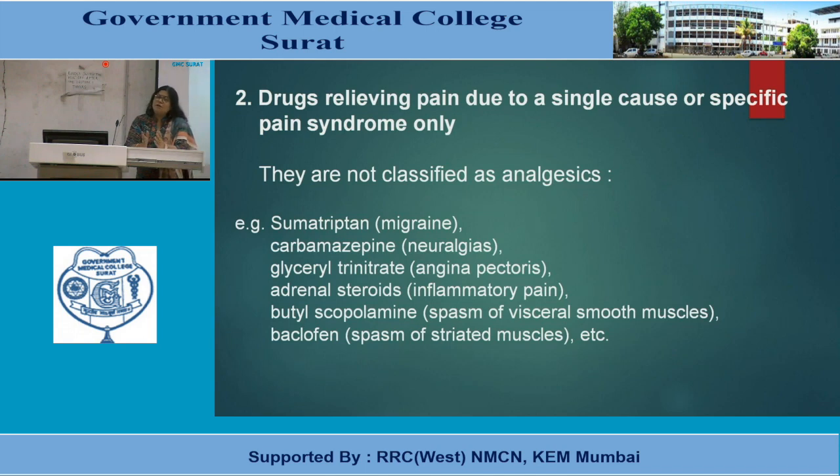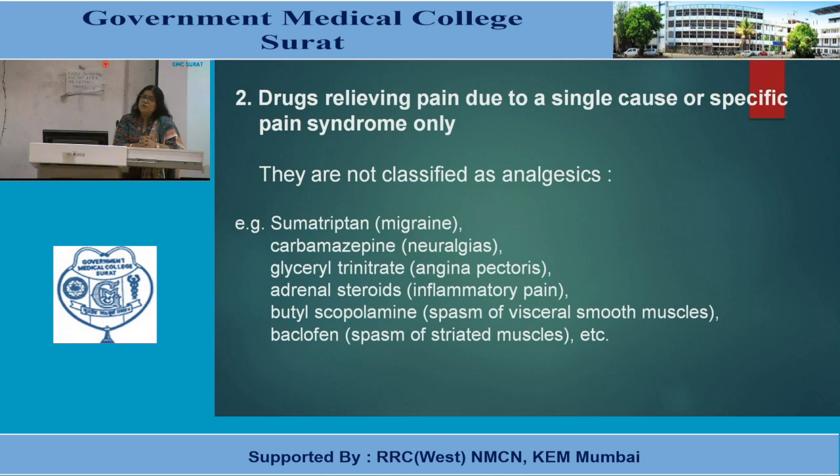Like to relieve the pain of migraine, we use sumatriptan, which acts via 5-HT receptors. For various neuralgias, pain originating from nerves, we have carbamazepine.